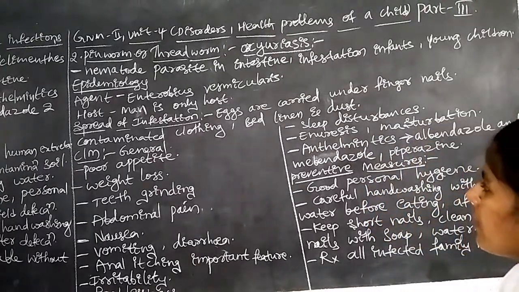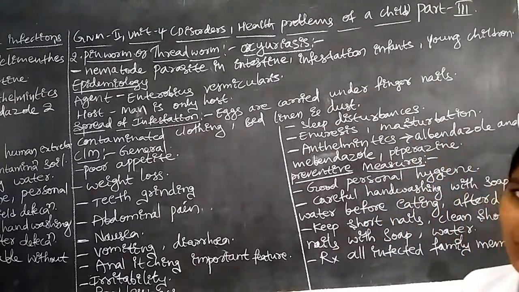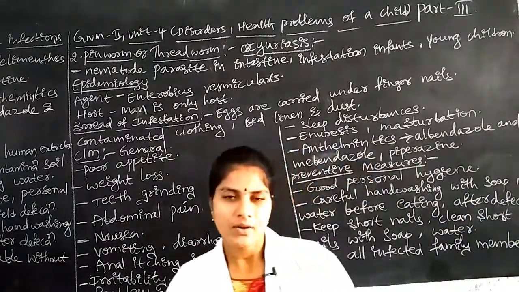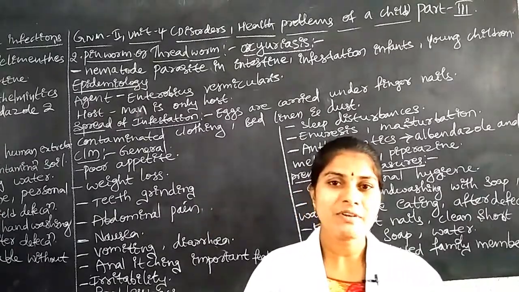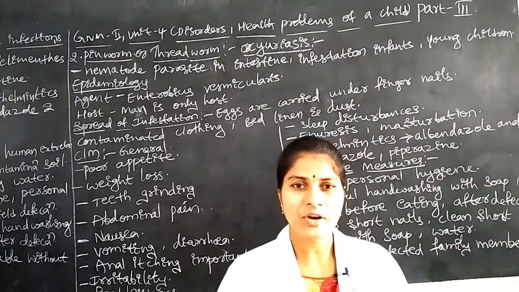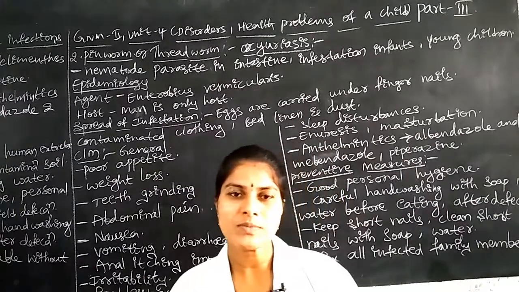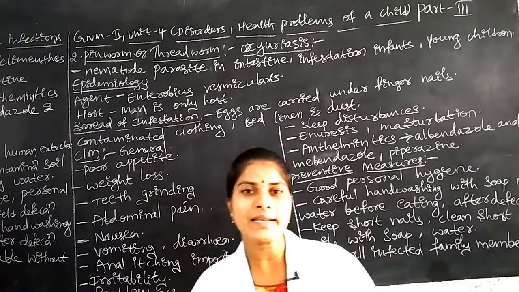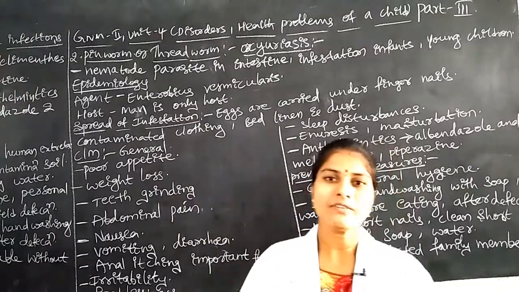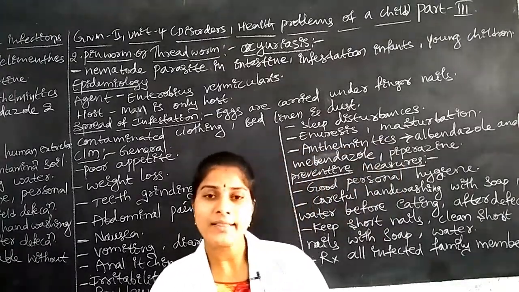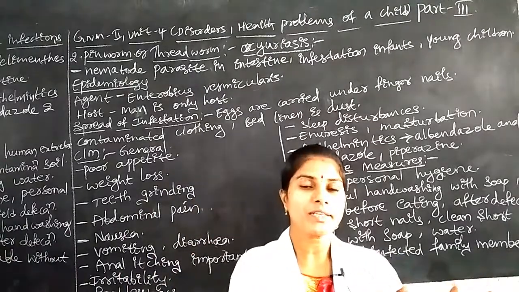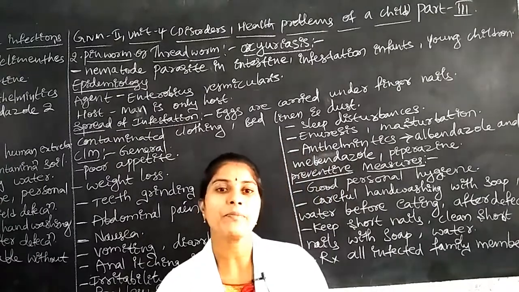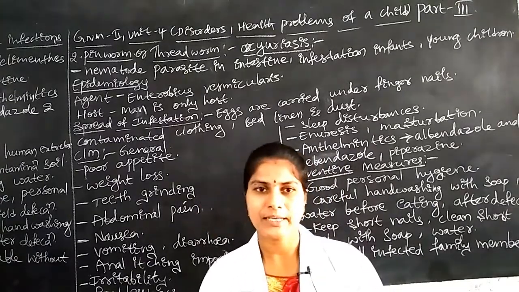Next is bed linens or dust. Sometimes in a family, one child suffers from an infection of pinworms, hookworms or threadworms. The child uses bed linens, and when another child uses the same bed or touches these linens, the healthy child may be prone to this infection.